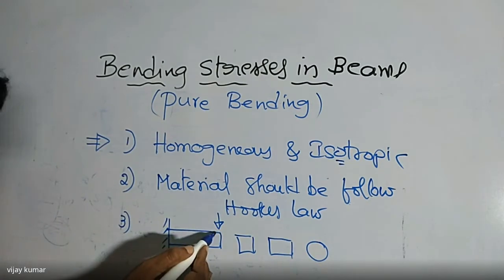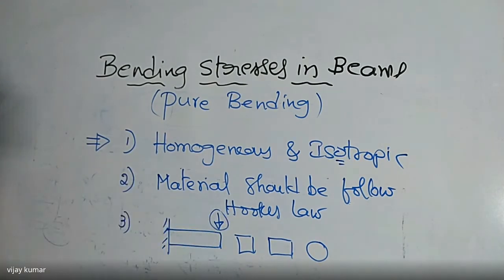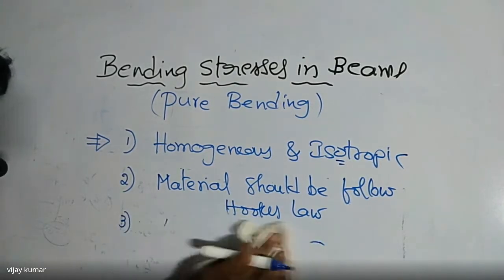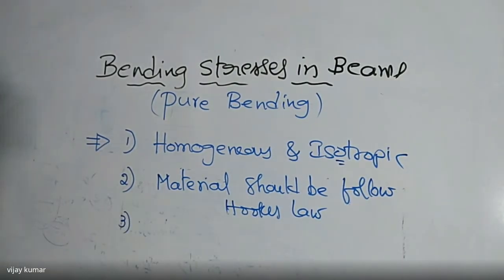Before application of this force and after application of this force under bending, there is no change in the cross section. That is, there is no change in the transversal cross section before and after application of the bending force. So what is the third point here? The transversal section remains the same before and after application of the bending force. So here I am writing: transversal section.